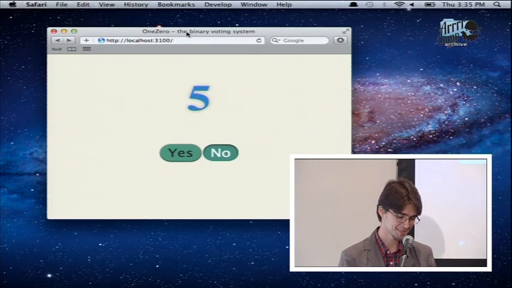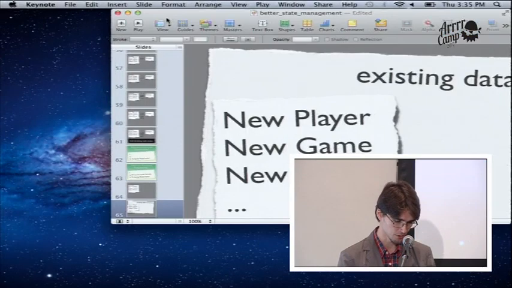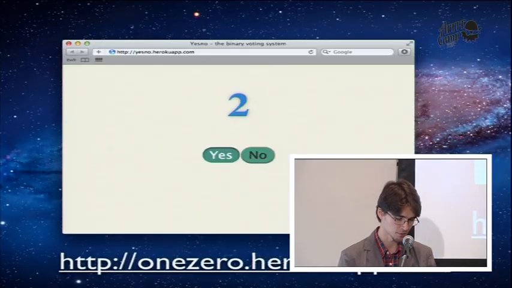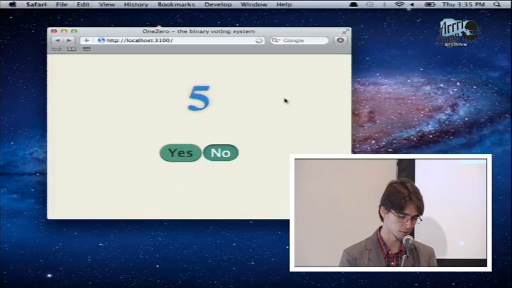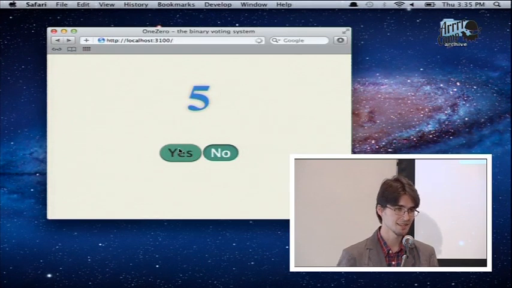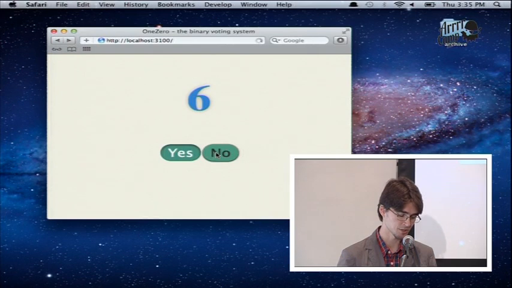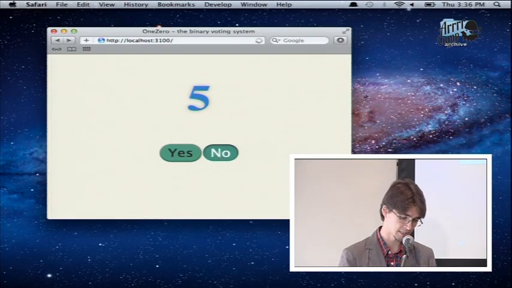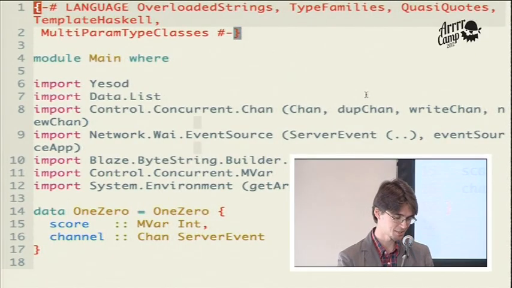Here's a one-page application. It has one global state, actually a counter, and in fact, I didn't show one important slide. This one, it's live, you can play with it at 10.heroku.com. And so you can see on your own how it works, but I'm going to demonstrate anyway. There is this counter, and all users can vote on this single counter. By pressing yes, you add one vote. By pressing no, you subtract it. Should be simple to write in Haskell, right? So let's dive into the code.